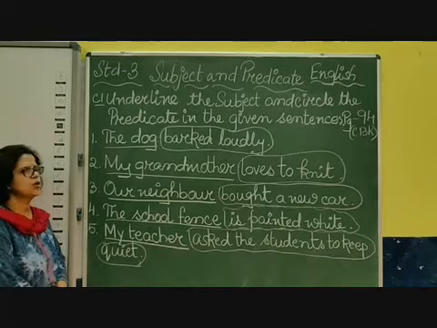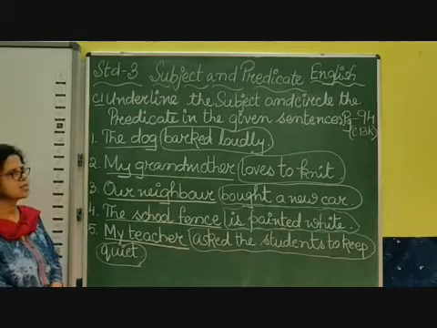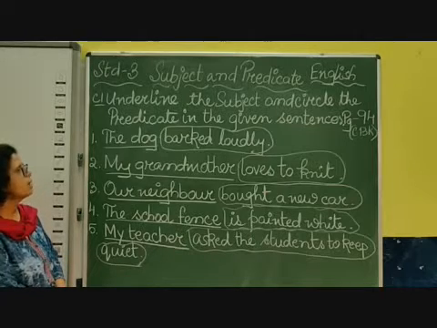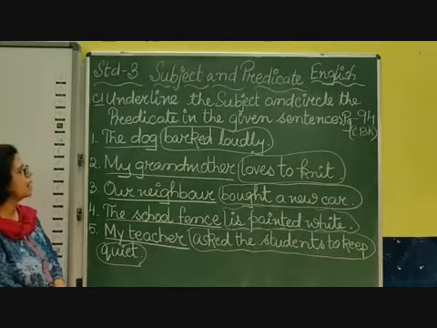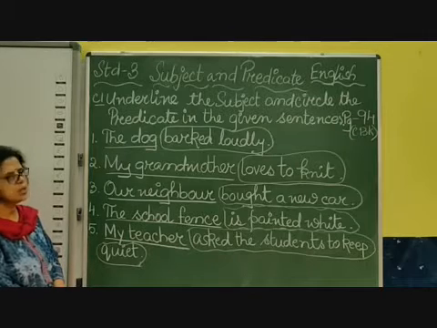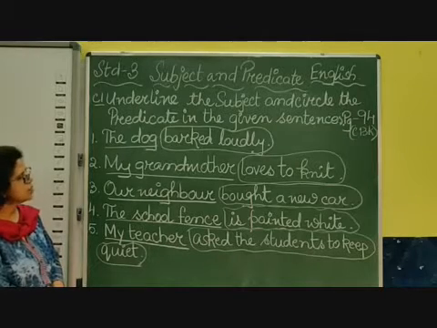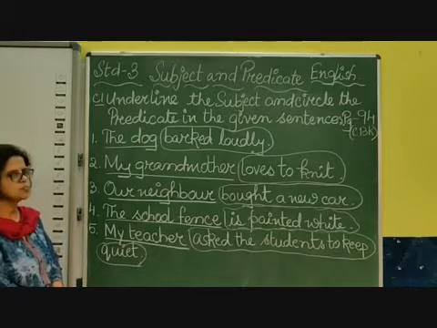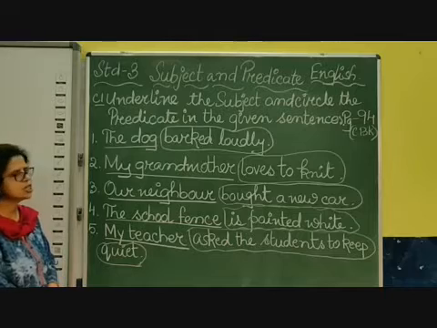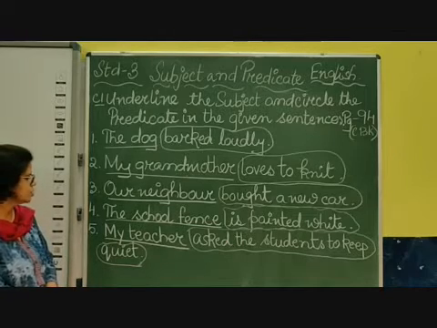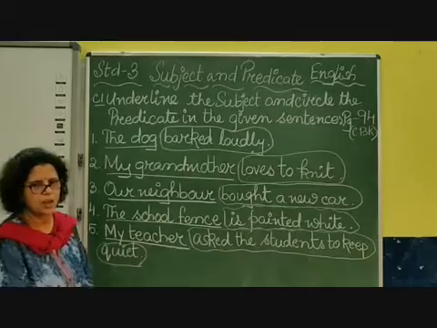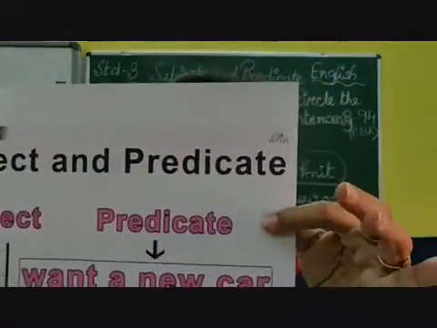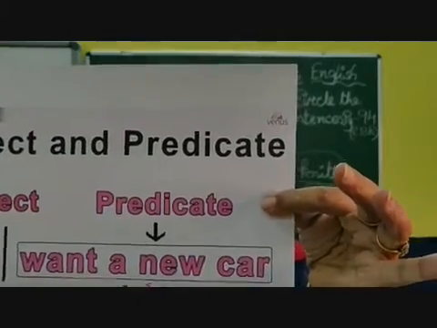In this way you can do this exercise in your course book itself. You just have to underline and circle. The dog, subject; barked loudly, predicate. My grandmother, subject; loves to knit, predicate. Our neighbor, subject; bought a new car, predicate. The school fence, subject; is painted white, predicate. My teacher, subject; asked the students to keep quiet, predicate. So in this way, do this exercise, subject and predicate, in your textbook. Thank you, children.